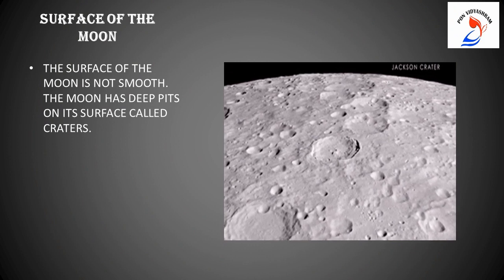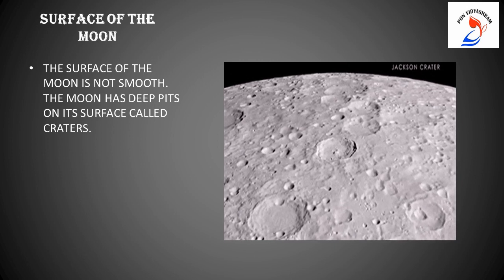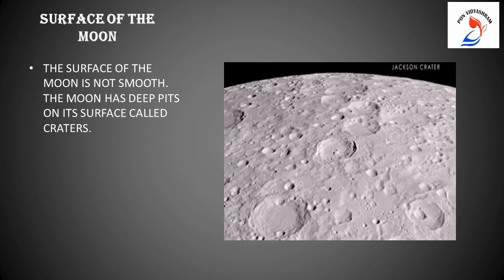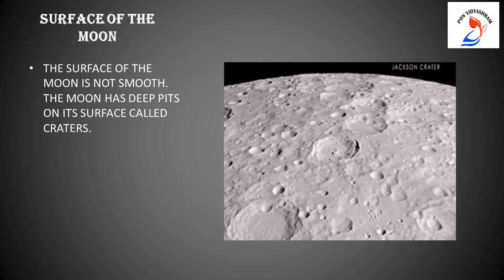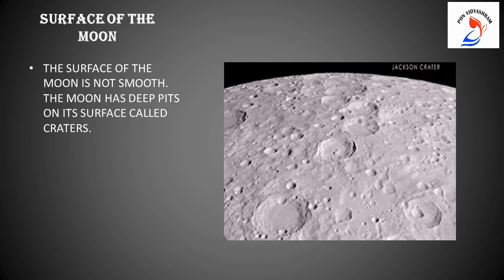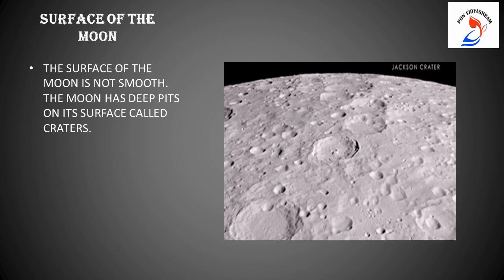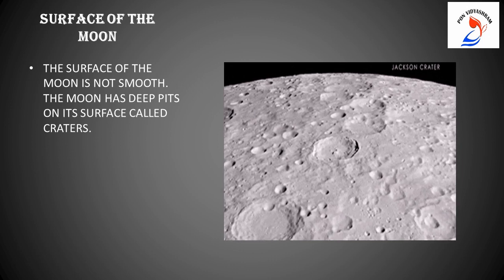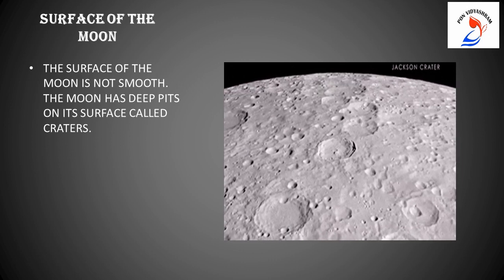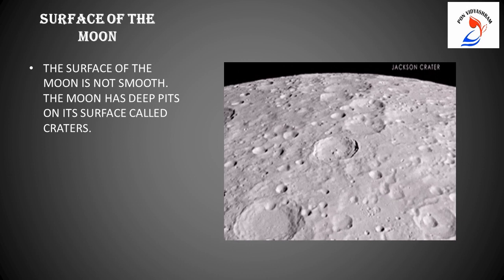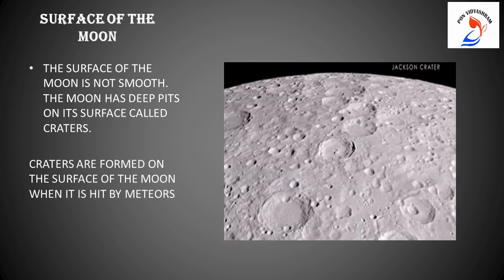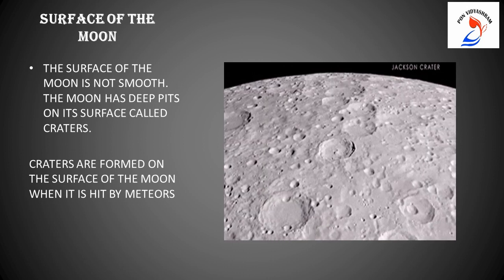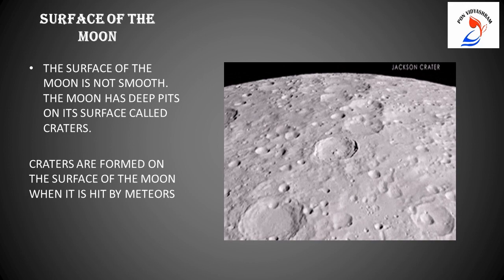Surface of the moon. Now children, see the picture shown on the screen. It is the surface of the moon. And can you see there are small pits on it? These pits are called craters. The surface of the moon is not smooth. The moon has deep pits on its surface called the craters. Now what are the craters? How are they formed? Craters are formed on the surface of the moon when it is hit by meteors.